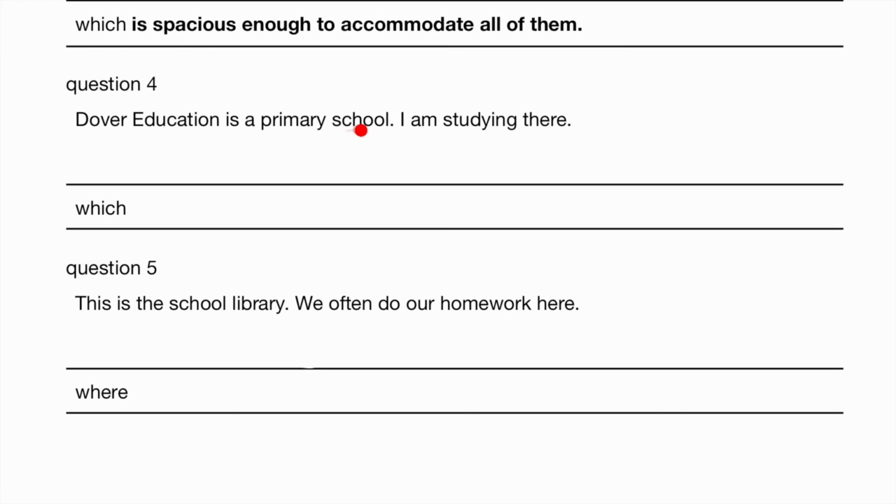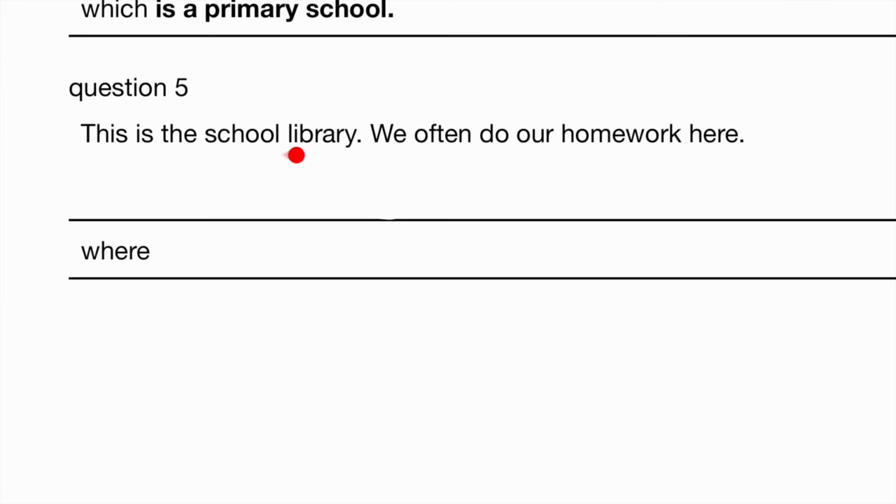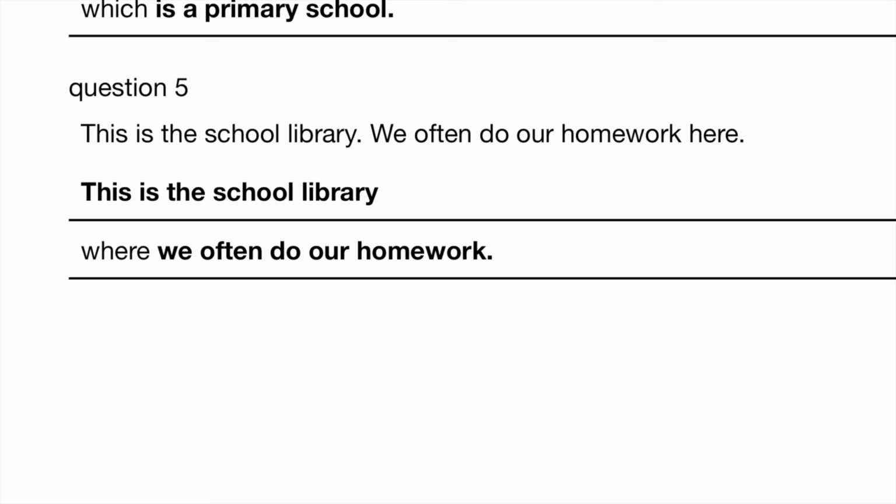Dover Education is a primary school. I am studying there. I am studying in Dover Education, which is a primary school. This is the school library. We often do our homework here. This is the school library where we often do our homework. Notice here is not mentioned.